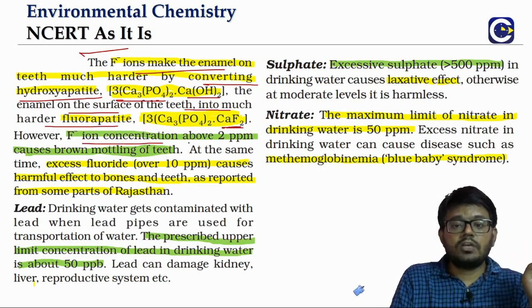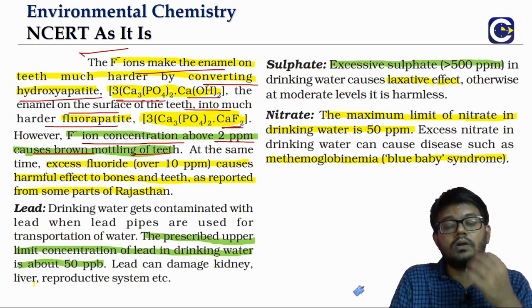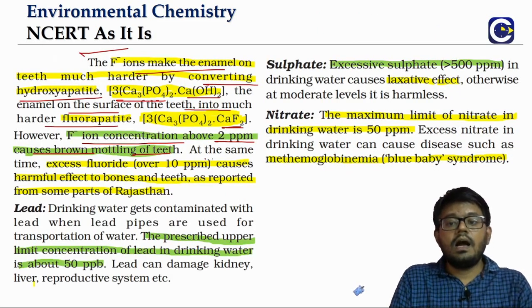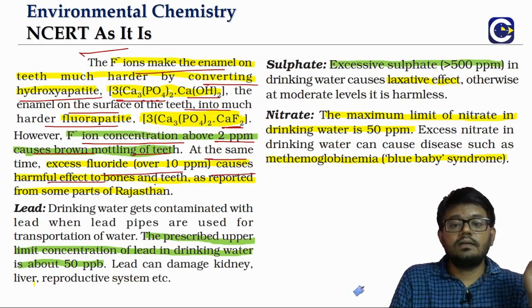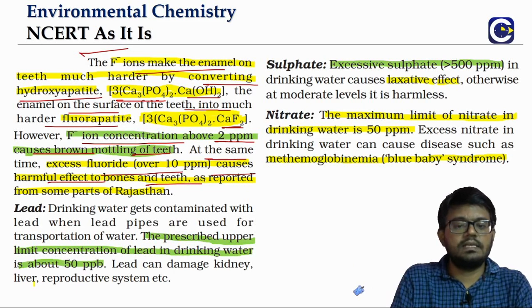But if this fluoride ion concentration is more than 2 ppm, it will cause brown mottling on the teeth. Like you can see here, the brown color mottling, right? And if it is going beyond 10 ppm, then it can cause harmful effects for both the bones as well as the teeth. So this is often seen in some parts of Rajasthan.